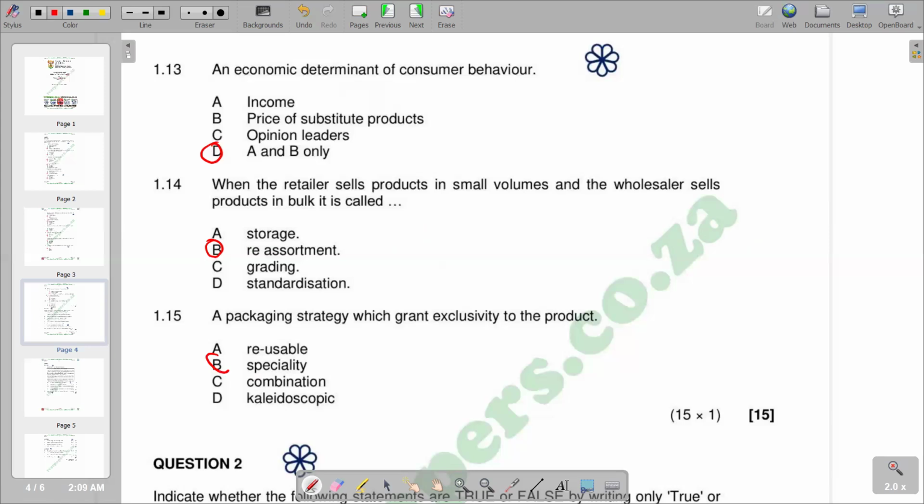So we have B. So this becomes the last question that we have according to this video on the multiple choice section of the question paper of November 2024.